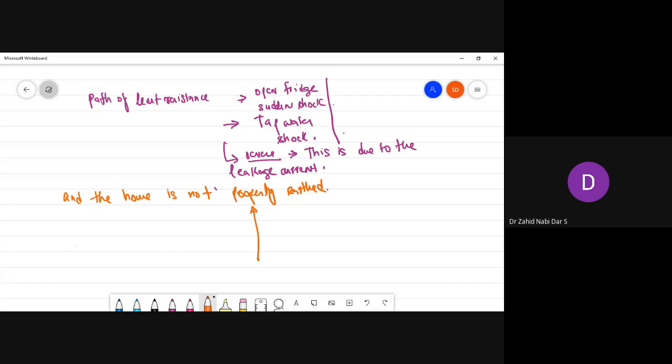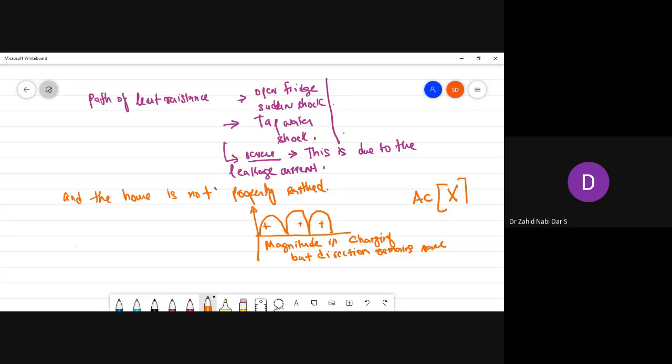This point that I showed you over here, this is my plus, this is my plus, this is my plus, same magnitude. So what I notice is that magnitude is changing, but direction remains the same. So the point here is, AC is not outrightly neglected, because for AC the direction has to change.